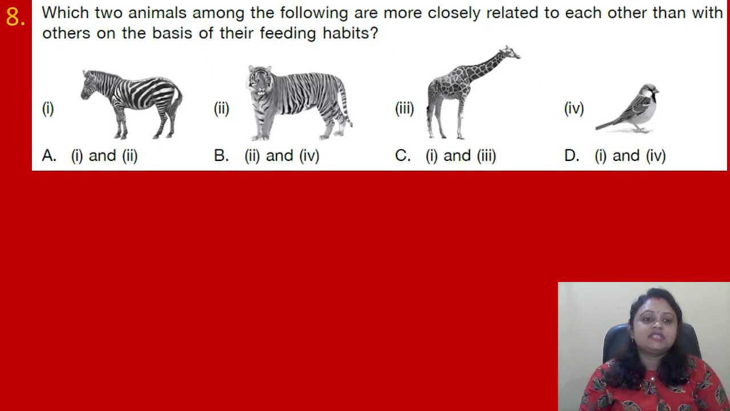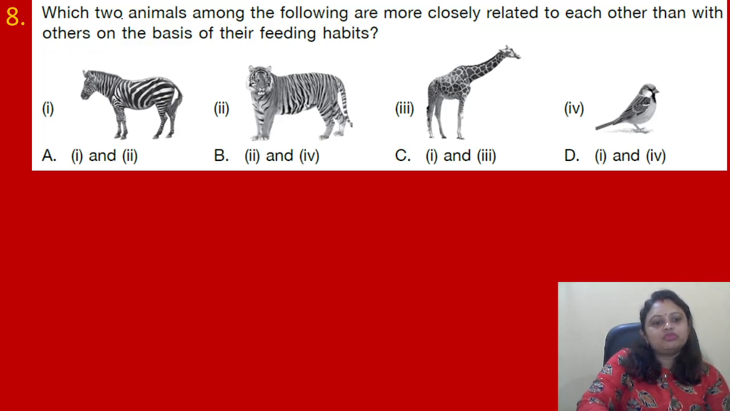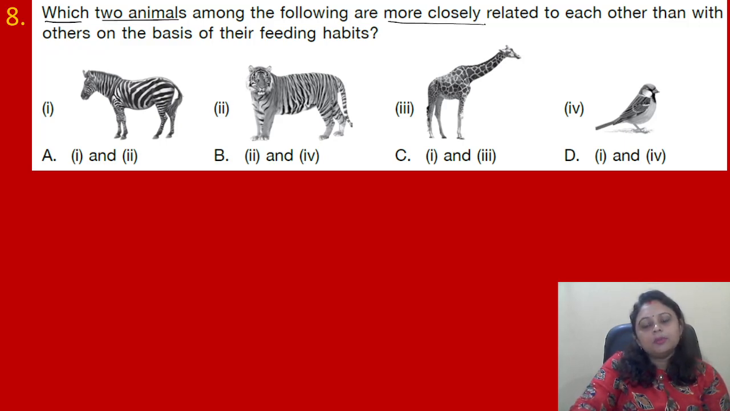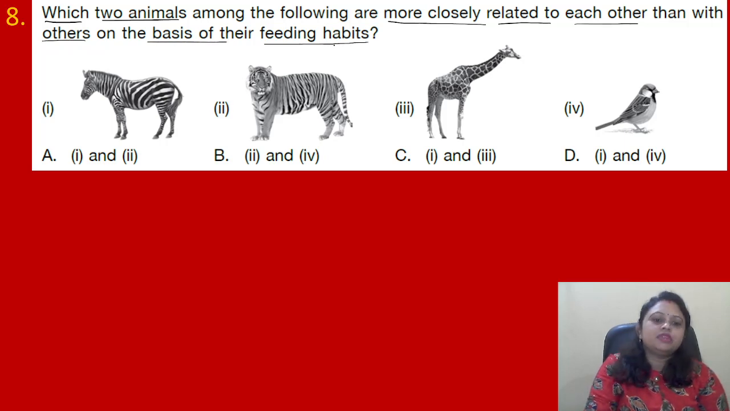Coming to the next question. Which two animals among the following are more closely related to each other than with others on the basis of their feeding habits? So four options are there, right? And what we need to find out? We need to find out which two animals among the following are more closely related to each other than the others on the basis of their feeding habit.